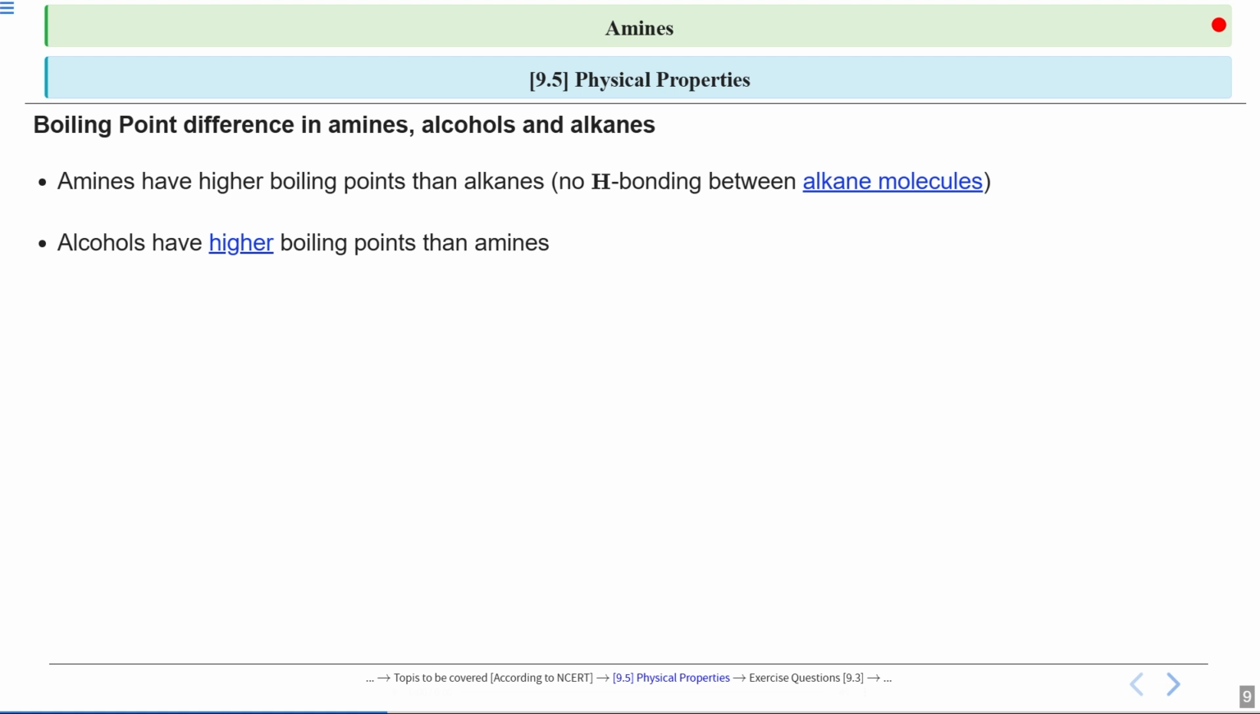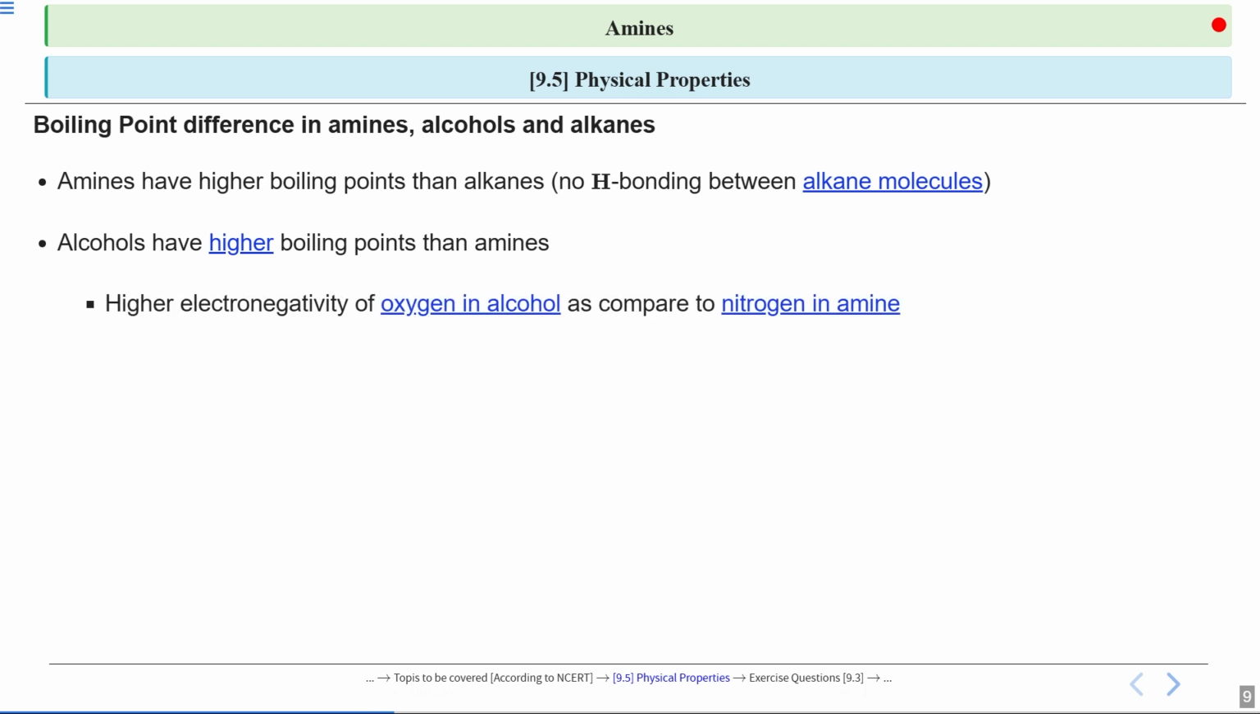Next, if I compare amines to alcohols, then actually alcohols have higher boiling points than amines. Can you guess the reason? This shows that the forces holding the alcohol molecules together are stronger than those present in amines. Let us see the reasons one by one.